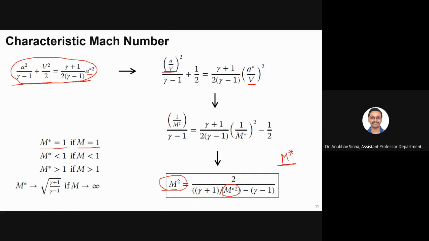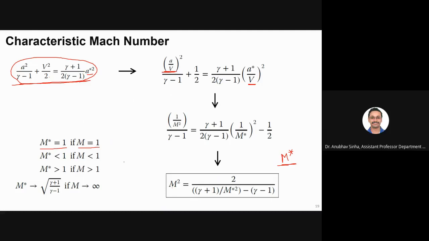So basically, if you put M equal to 1, this is gamma plus 1 minus gamma minus 1. So gamma gets cancelled, 1 minus 1. So it becomes 2, and 2 divided by 2 is 1. So M star is also 1. Right? Are you getting this or not? You people are with me? Yes, sir.